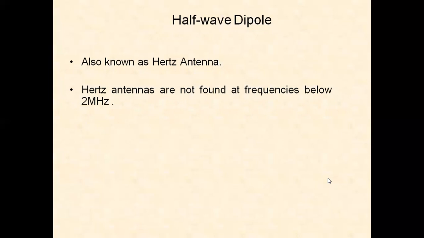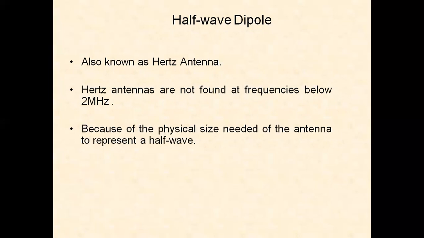Hertz antennas are not found at frequencies below 2 megahertz. So antennas are designed for transmission frequencies from 2 megahertz onwards, because of the physical size needed for the antenna to represent a half-wave dipole. For below 2 megahertz, we cannot design half-wave dipoles. For transmission of signals above 2 megahertz, we can build the physical size needed for an antenna to represent the half-wave dipole.